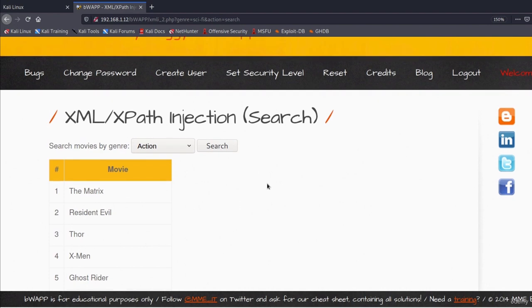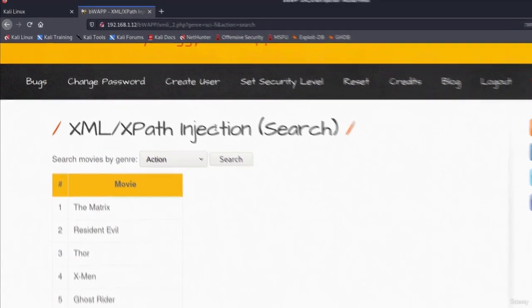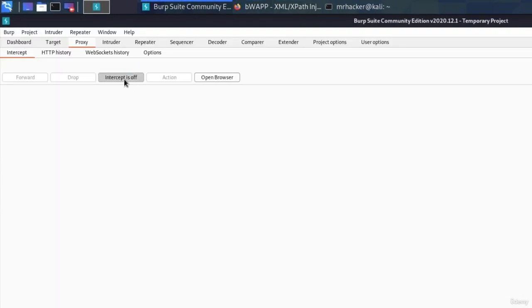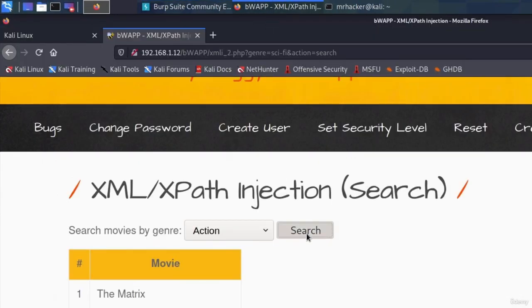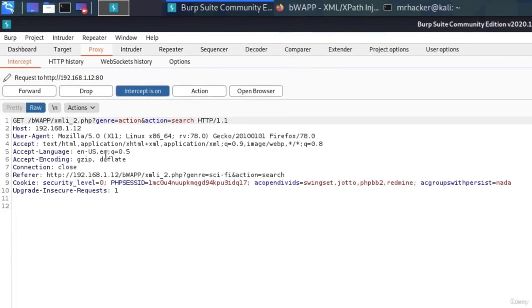Okay. Now, let's try intercepting this request with Burp Suite. Let's go right here. Let's turn on the intercept and let's click on search. So we can see our parameters are getting sent through this link. We get genre to be action and action equals search.